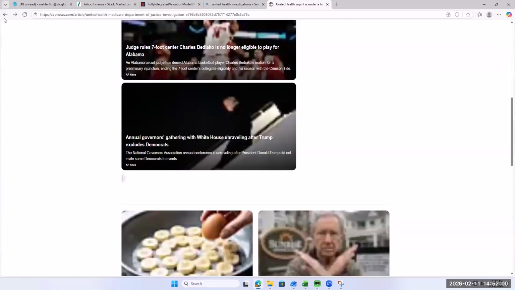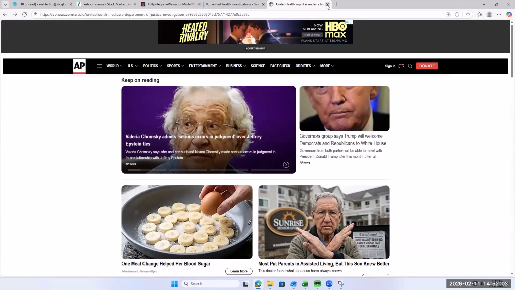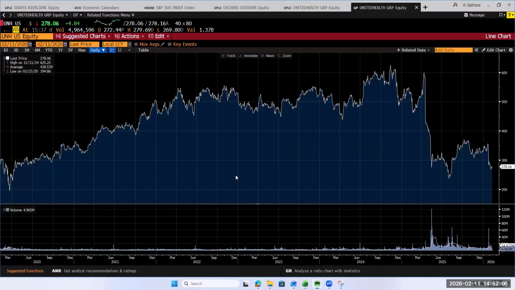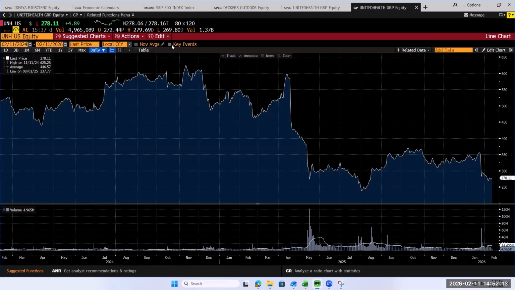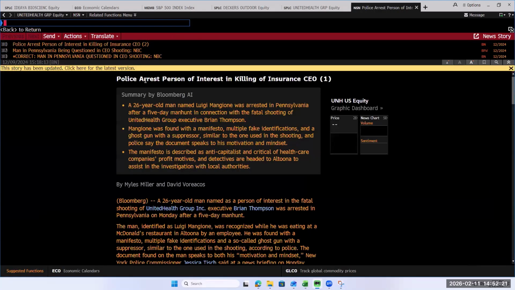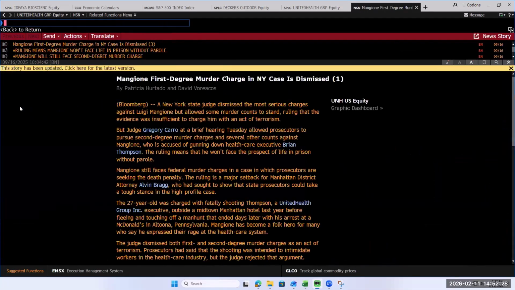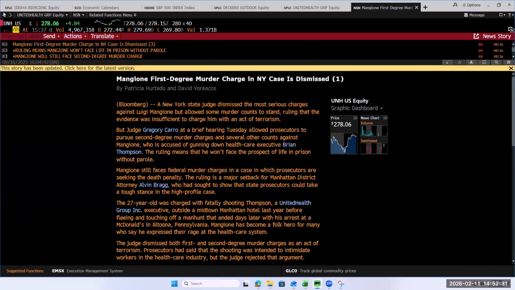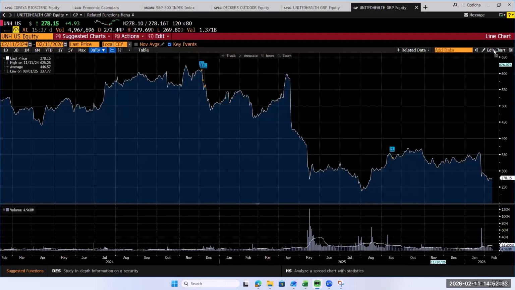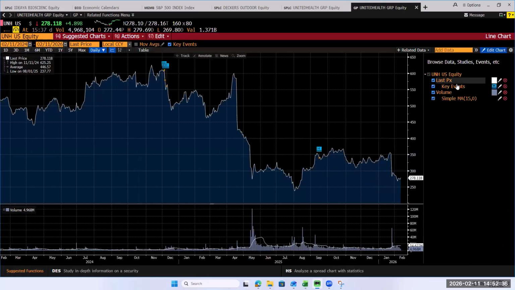Plus, their CEO was assassinated, which didn't cause the stock price to drop. The stock price dropped because of the investigations. If we throw in key events, you'll probably see some articles somewhere around in here. I'm surprised you don't see one there. Police arrest person of interest. Yeah, that's the CEO right here. They don't have anything here. Let's see what the latest article says. Yeah, it's about the CEO. So you're not seeing anything related to the investigations.